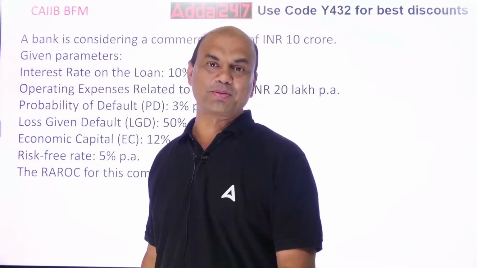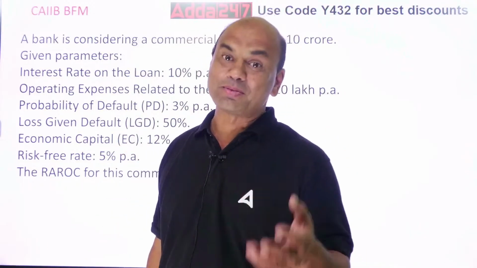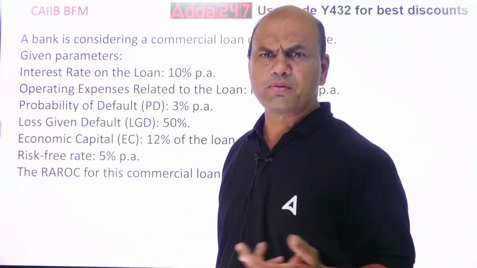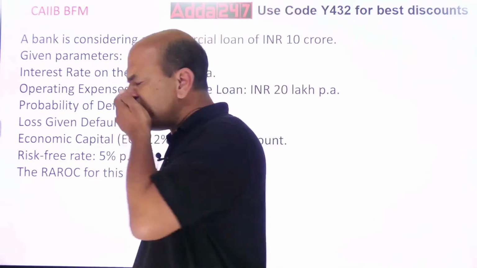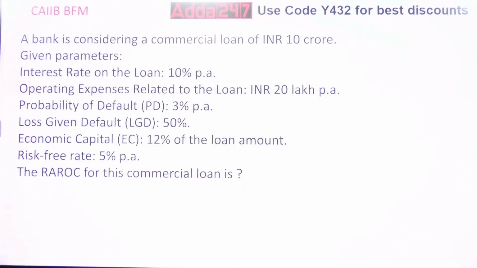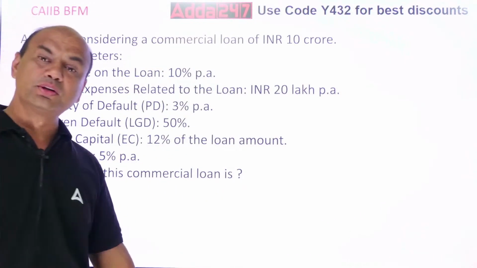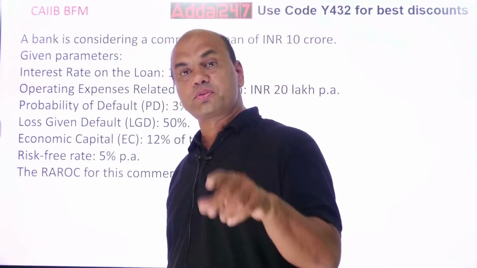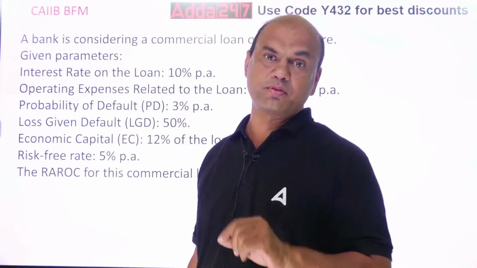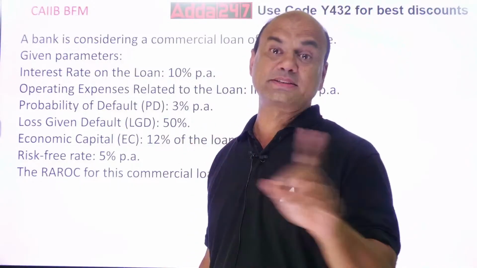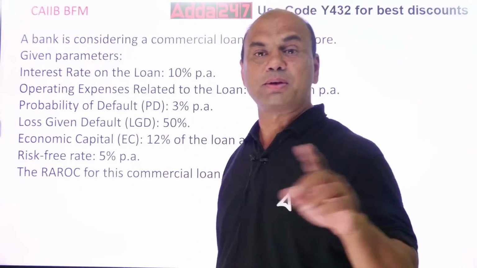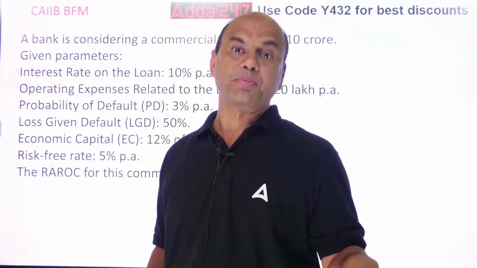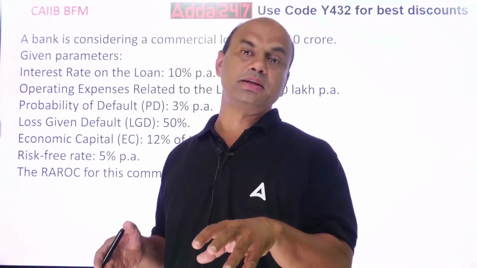What is PD? Probability of default. Probability of default means what are the chances of this loan getting default? How will you know this? How does the bank calculate the probability of default? It takes the data, back testing. It takes the data of the past 10 years. What was the loan size and what was the NPA?